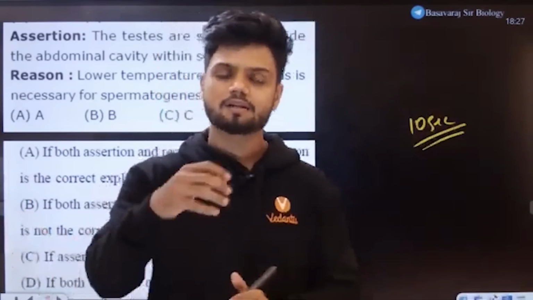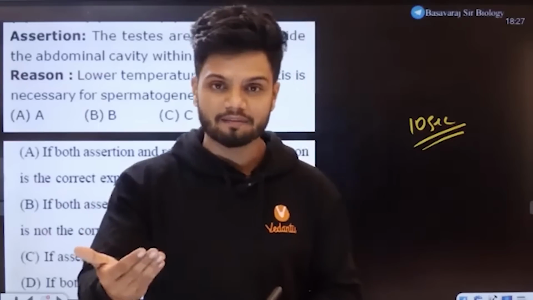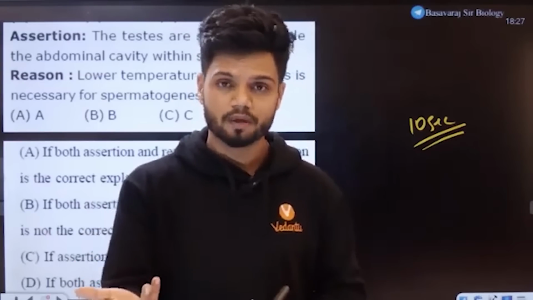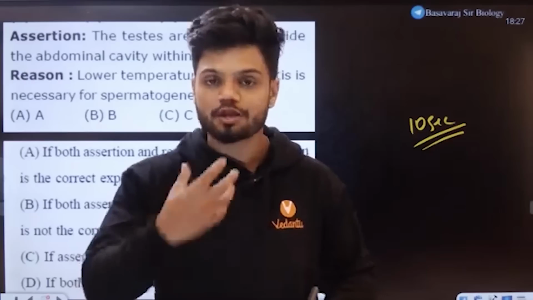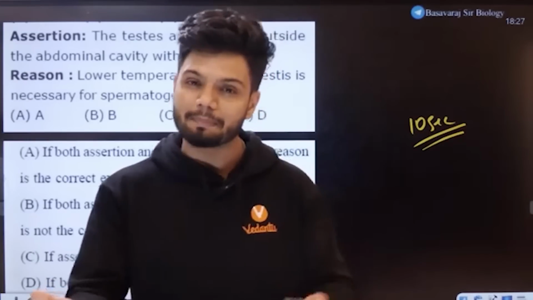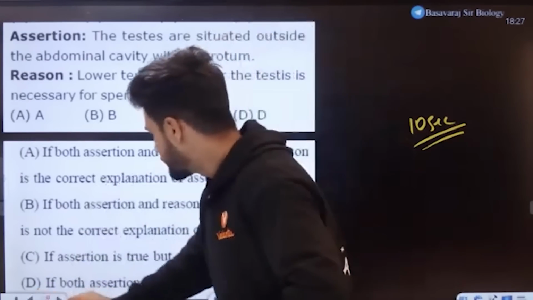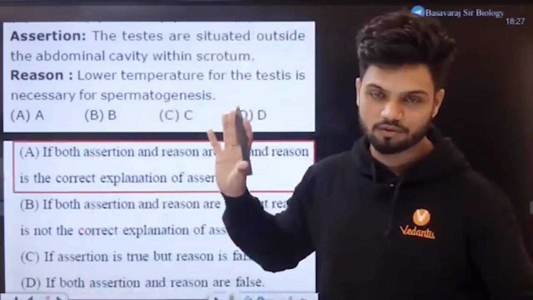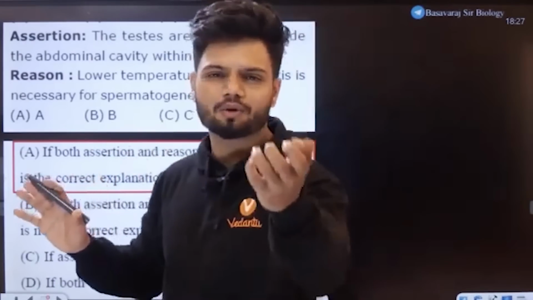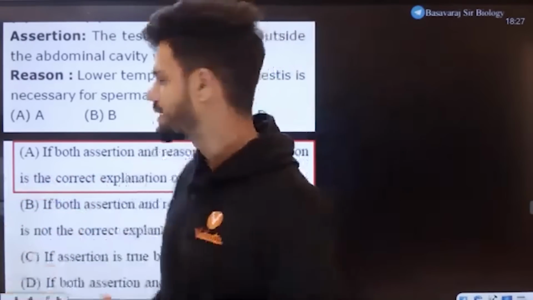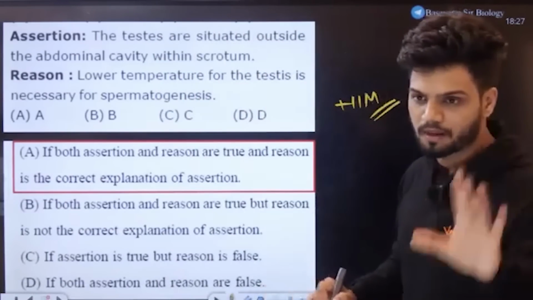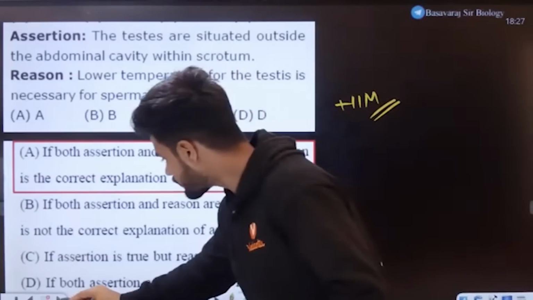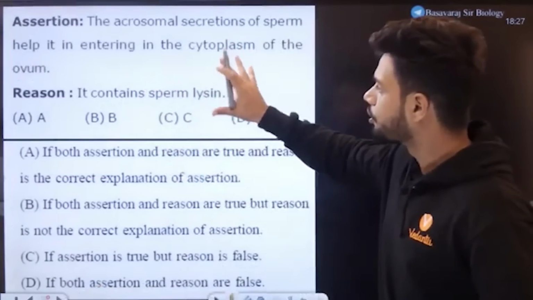Yes. Testis is situated outside the abdominal cavity in a sac-like structure called a scrotum, because the temperature in the scrotum is less than body temperature. So it helps in spermatogenesis. It makes sense to all of you. So this is answer number A. If you're able to answer this question right, plus 11 marks. Plus 11 marks.